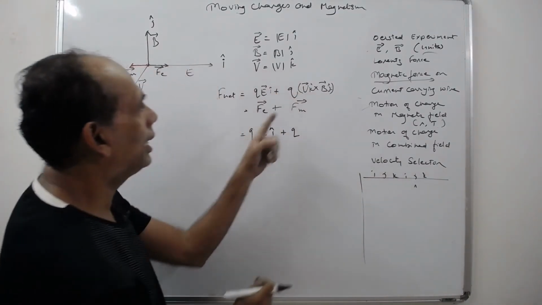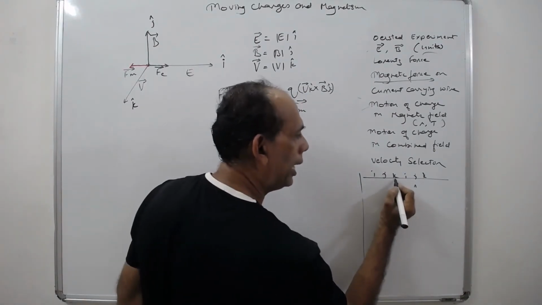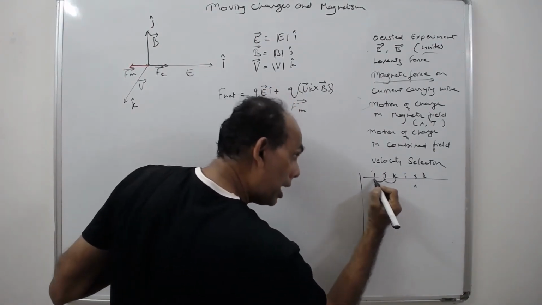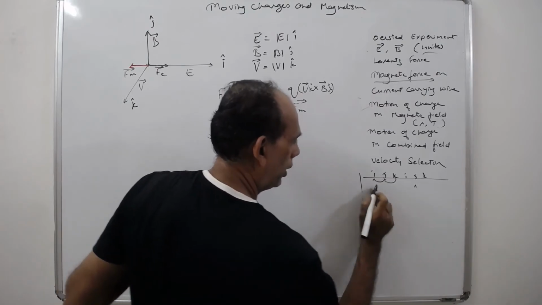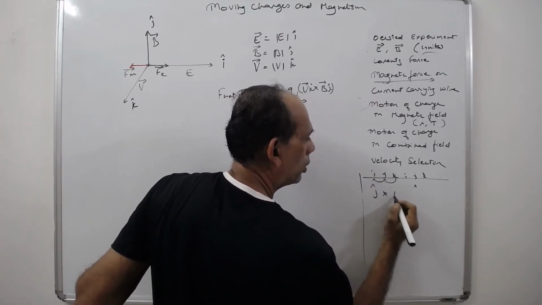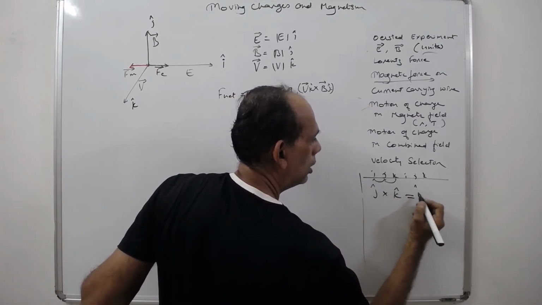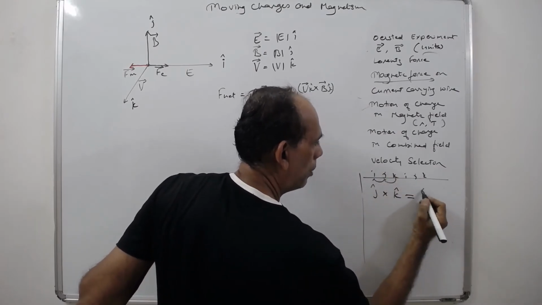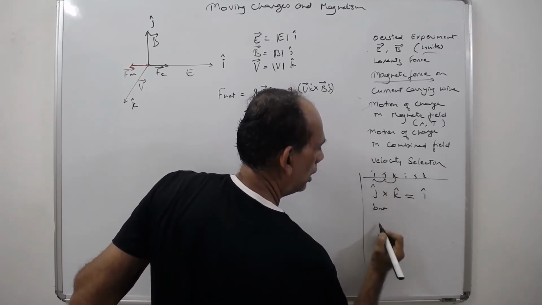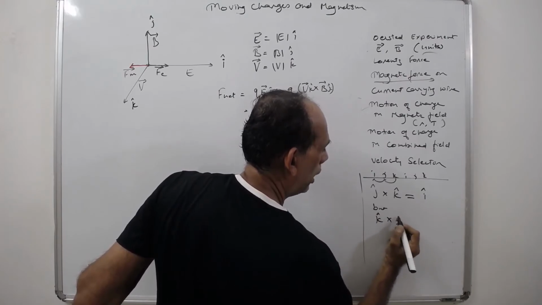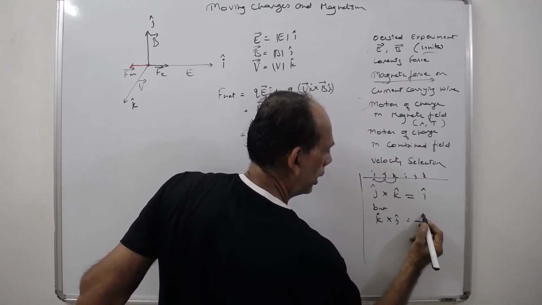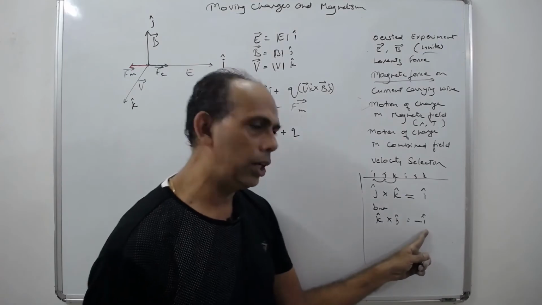But if I say k cap into j cap, the reverse of j into k, it is negative. So j cap into k cap is i cap, but k cap into j cap is equal to minus i cap. The product of k and j is the negative of i, right?